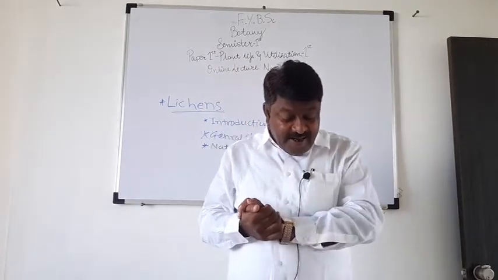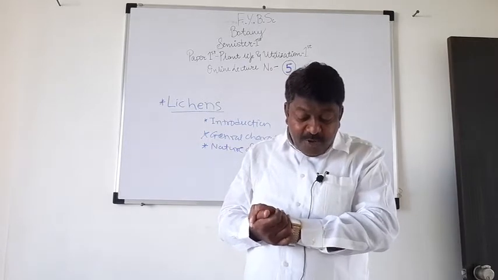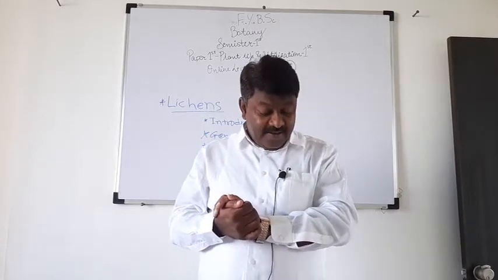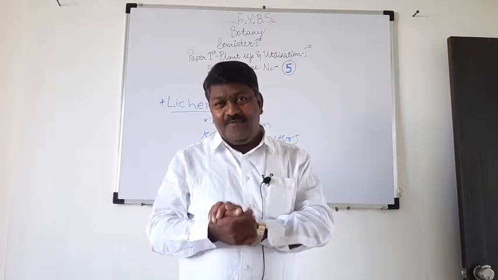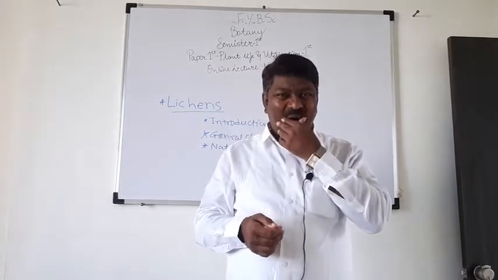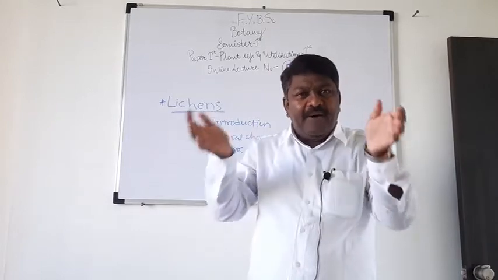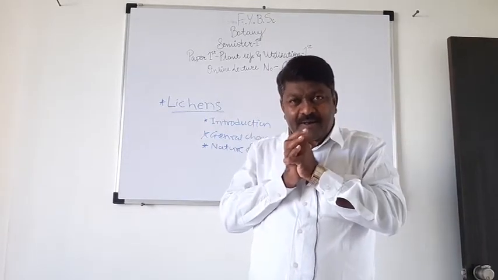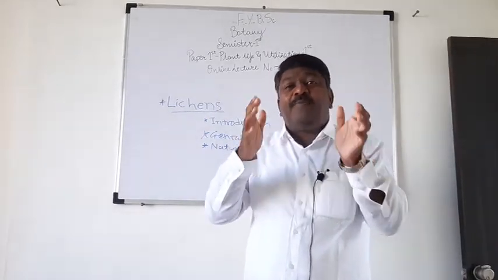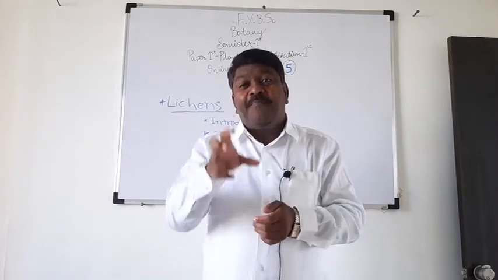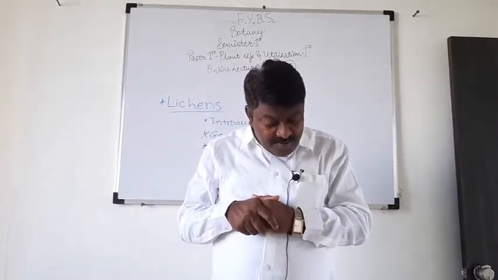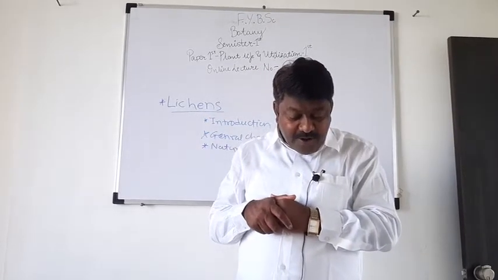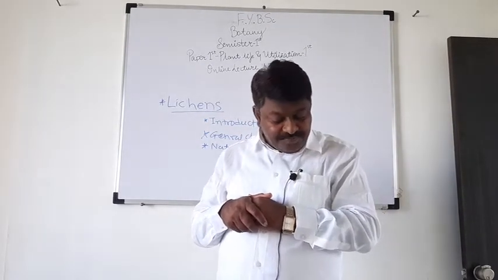Then the next character is that the major portion of the thallus is the mycobiont. We already discussed that in lichen, the algal member and fungal member live together. But the majority of the plant body is made up of fungi. Understand? It means the major portion of the thallus is the mycobiont.